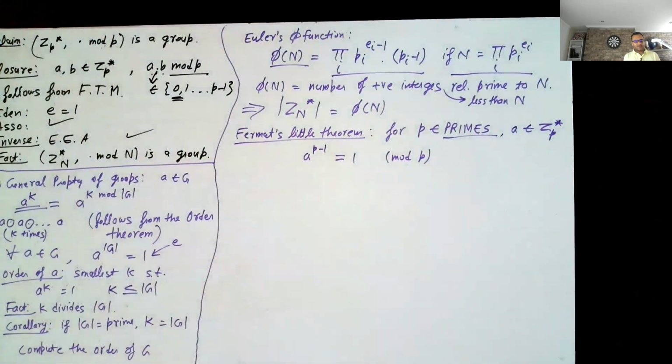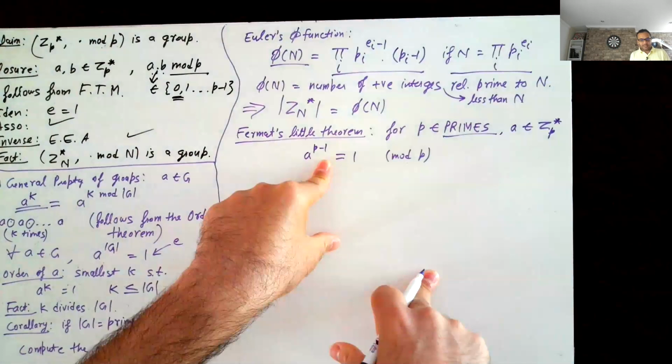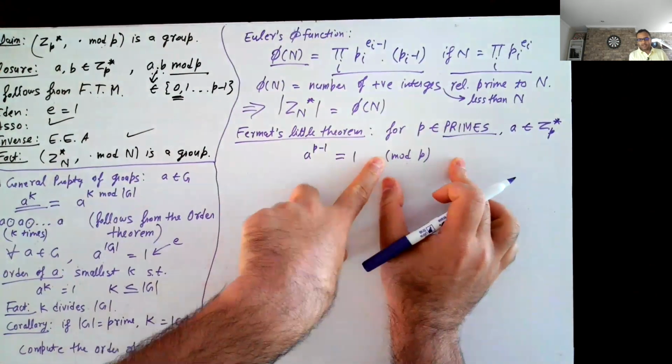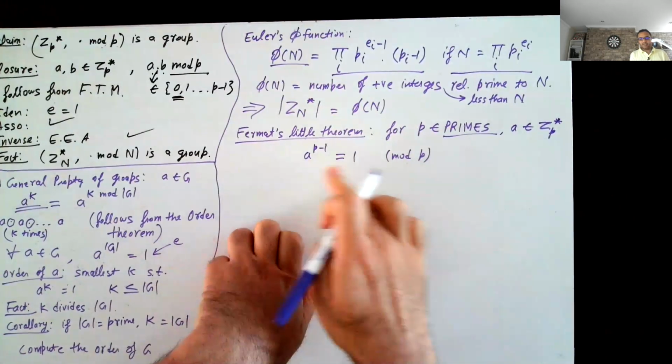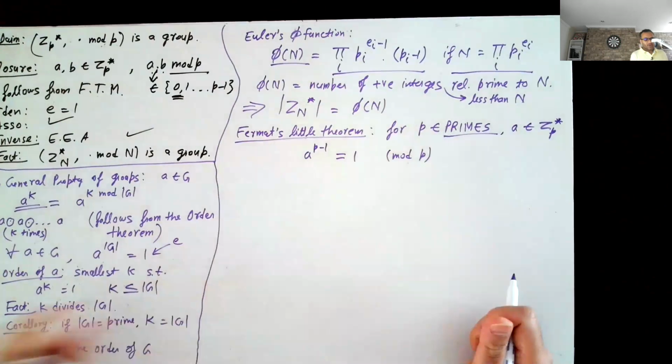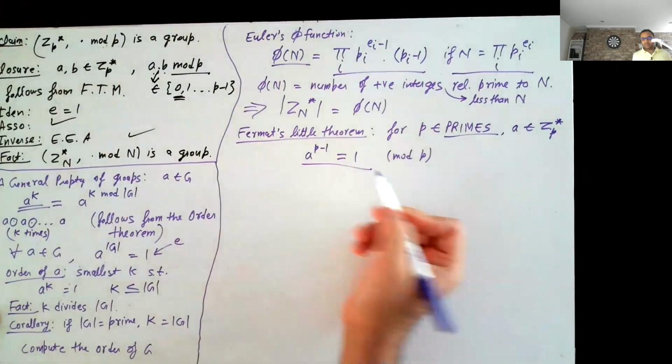So sometimes rather than writing mod p on the left side, I just write it after the equation to denote that both sides are actually taken mod p. It's the residue mod p. So how do we prove this? How do we prove that a to the power p minus 1 is 1?